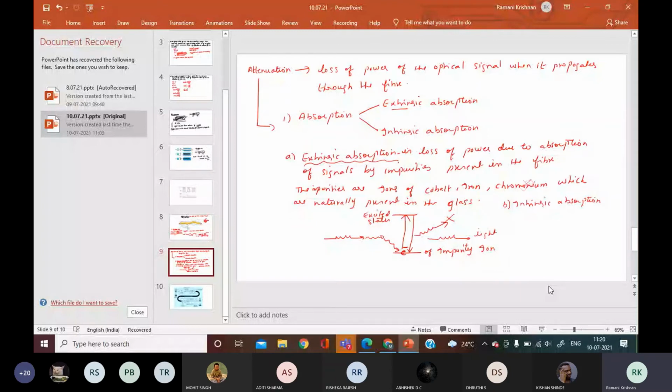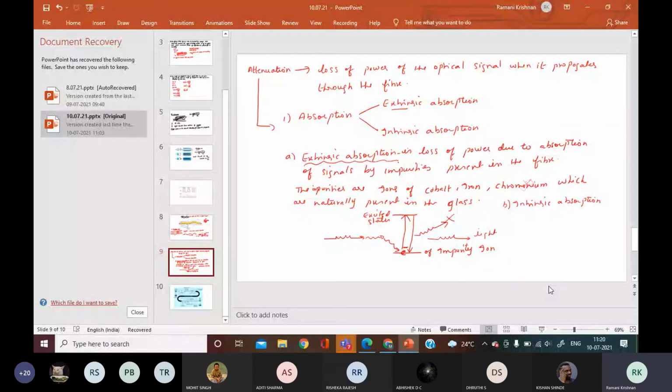Intrinsic means the fiber itself will absorb the light, because glass or plastic will absorb light to some extent. So that is called intrinsic absorption. So attenuation is due to absorption by the impurities present or by the glass itself.